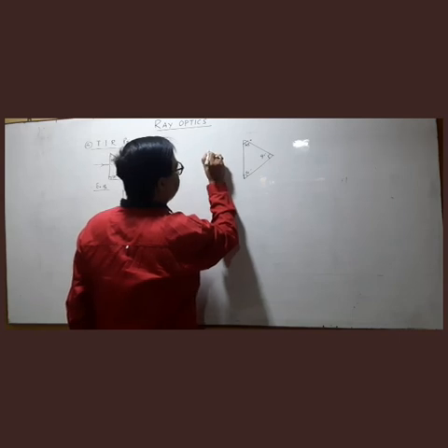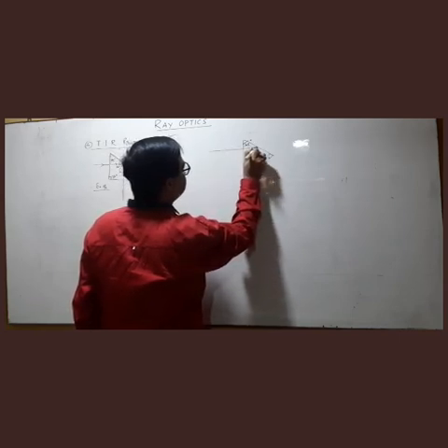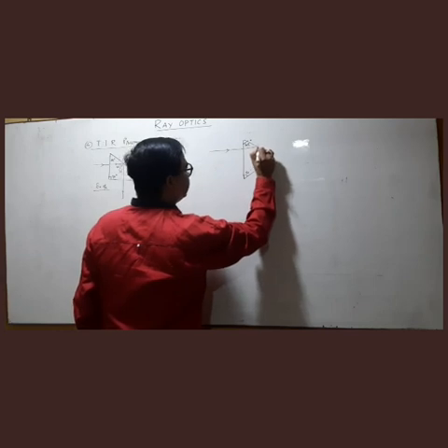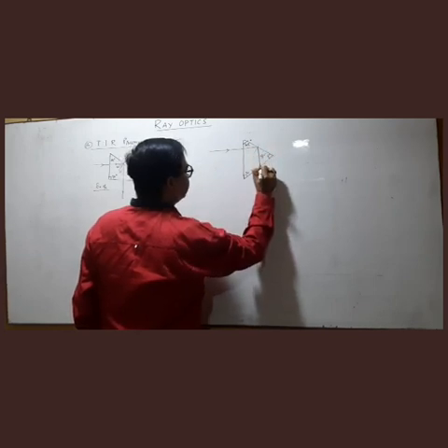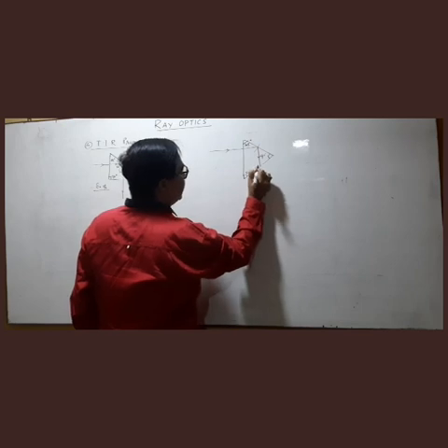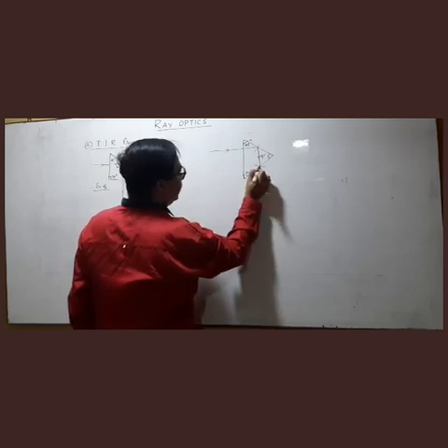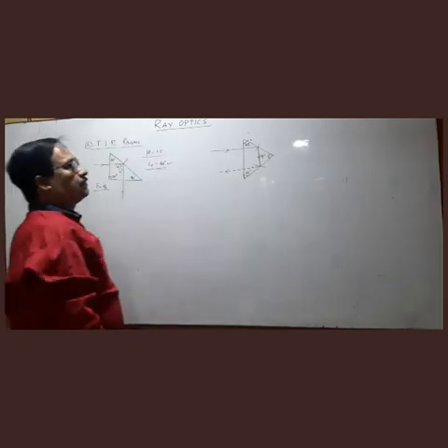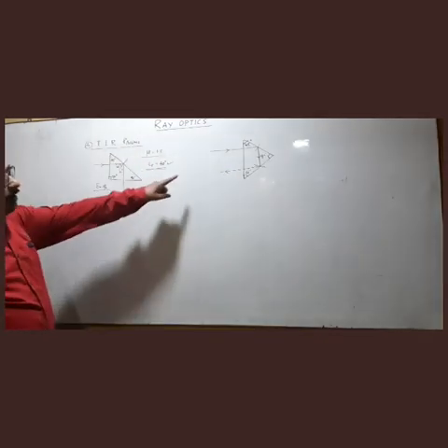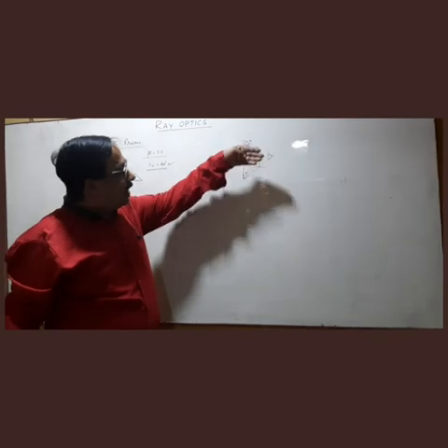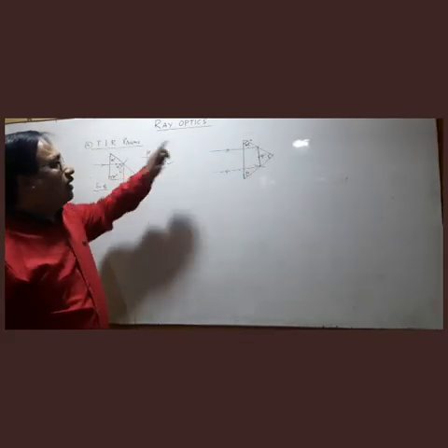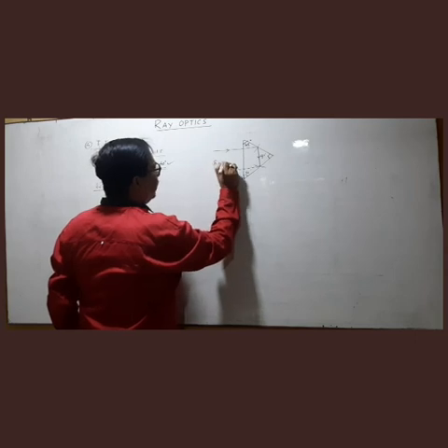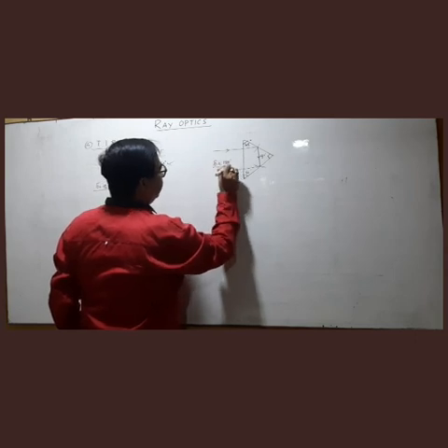If a ray is entering like this, here the same phenomena, TIR takes place, and again here the same phenomena, TIR takes place, and the ray comes out like this. So we can make a ray going and coming back in the reverse direction, that is deviation is how much? 180.